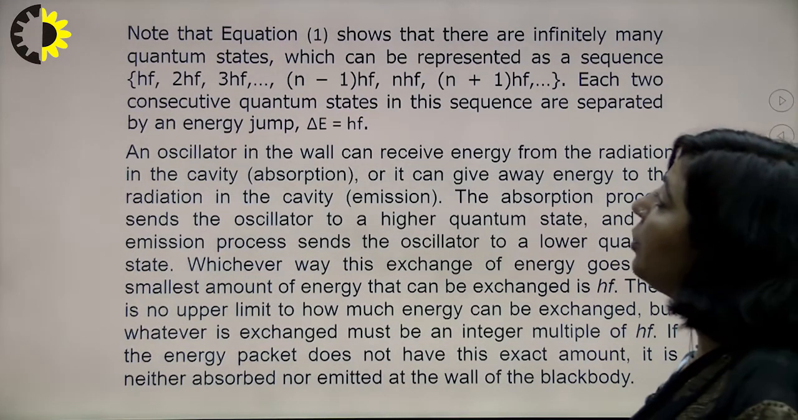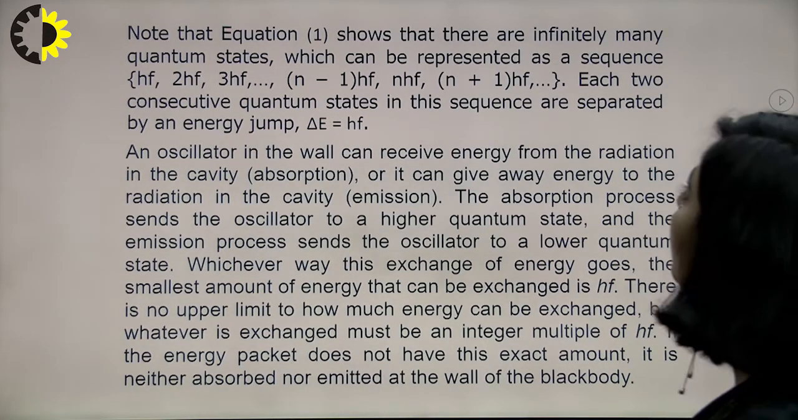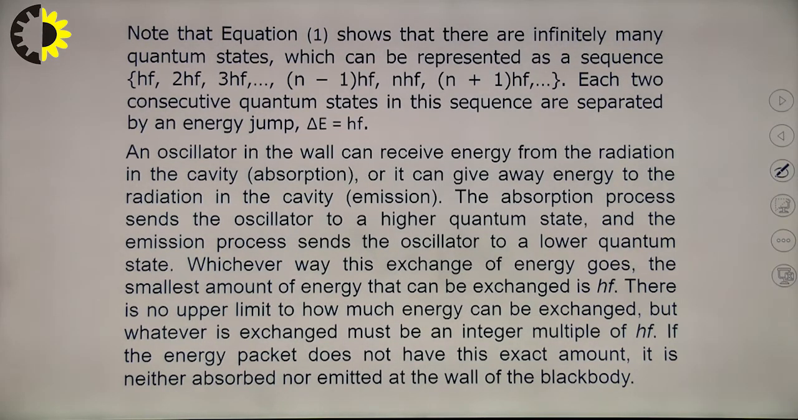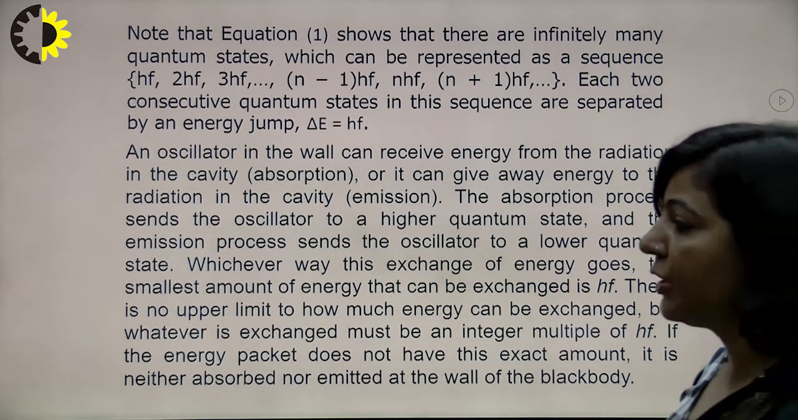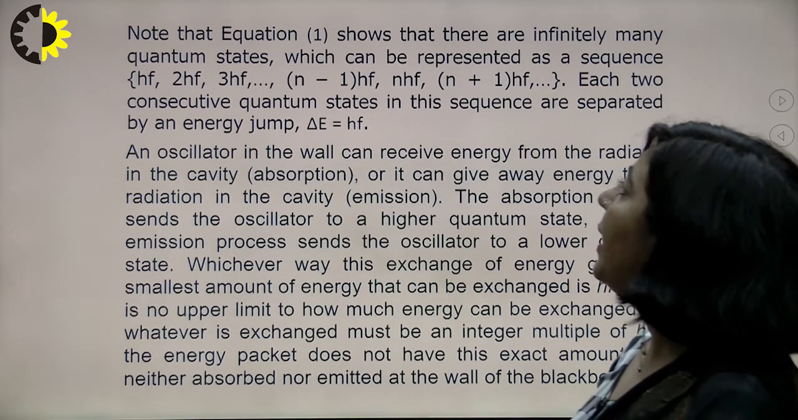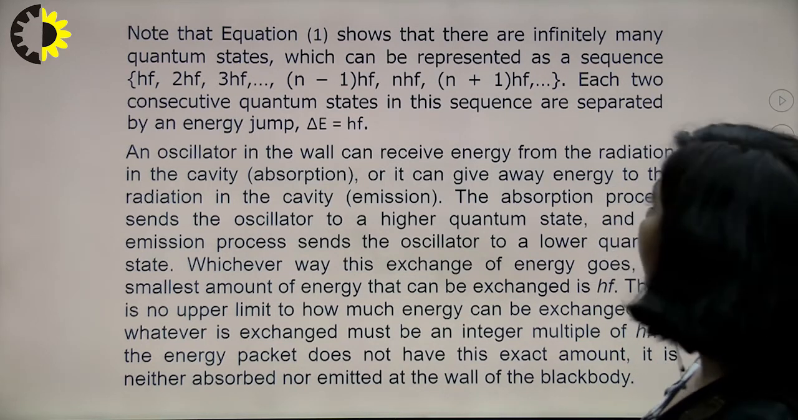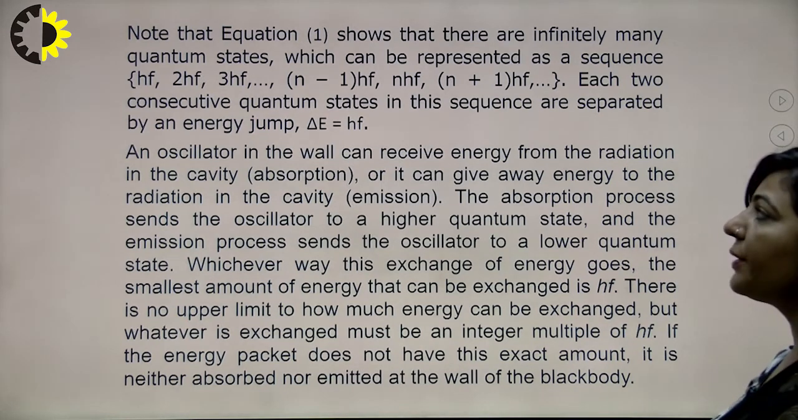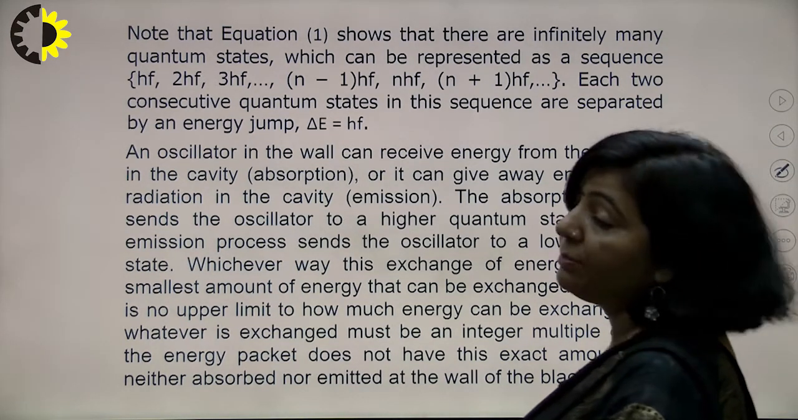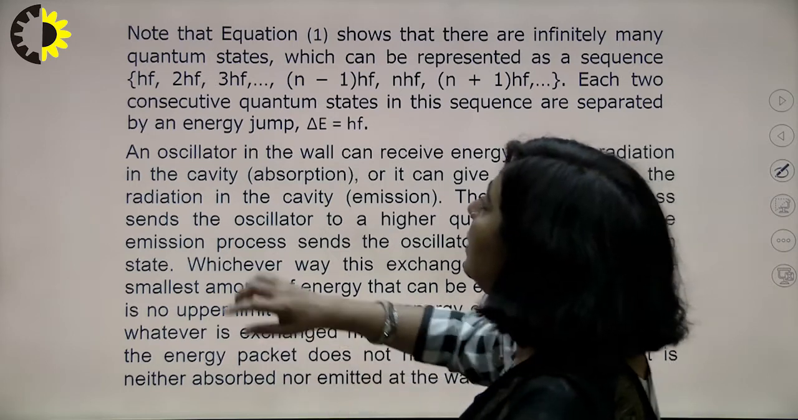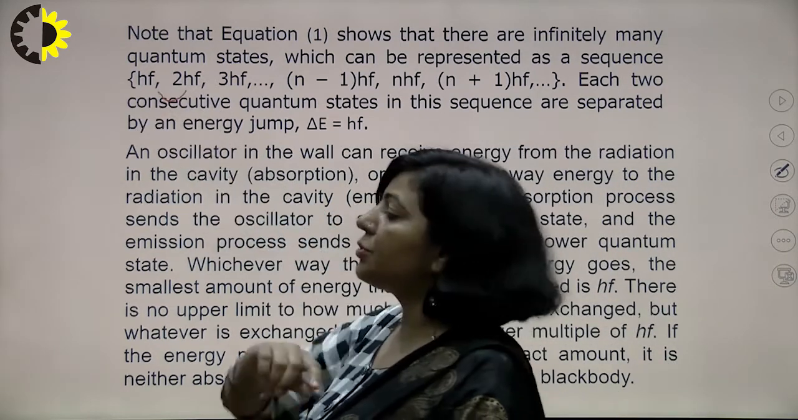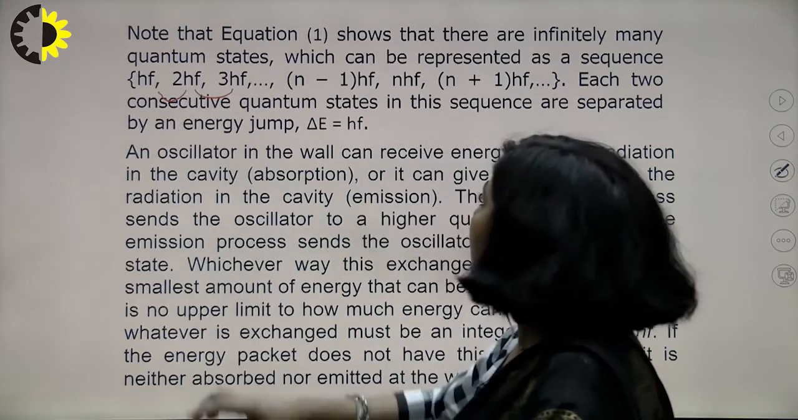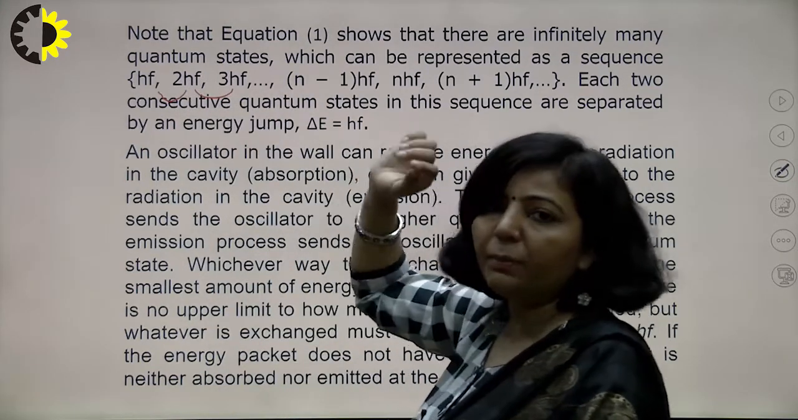As you can see in your equation number 1, which is E equals nhf, we have different quantum states represented by the sequence hf, 2hf, 3hf, (n-1)hf, nhf, and so on. Each two consecutive quantum states in this sequence are separated by an energy jump of hf. What is the energy difference between these two? That is hf. Between these two, again hf. The energy difference between the next two will be hf.